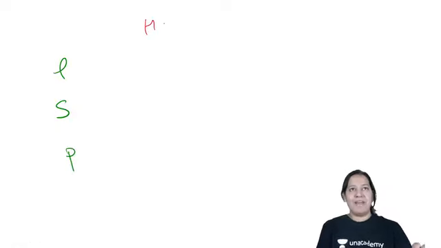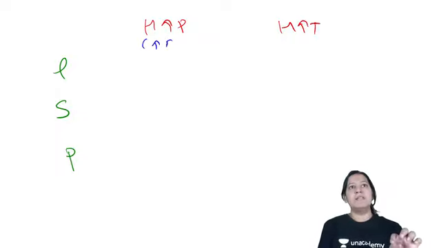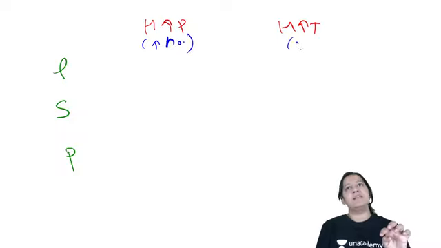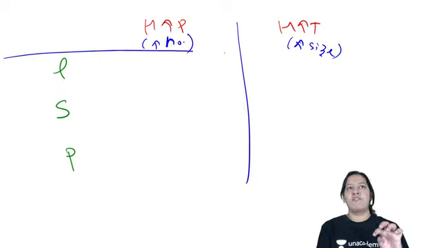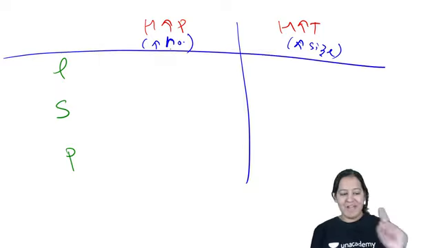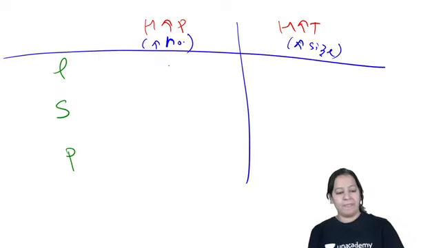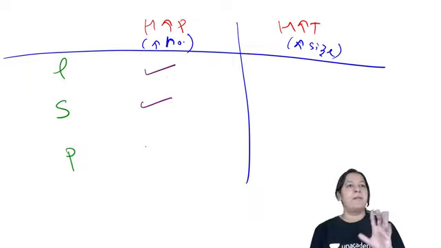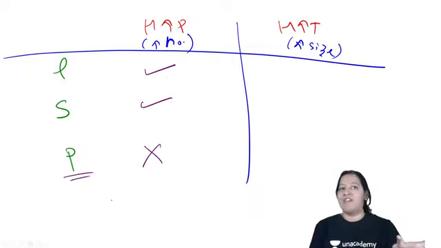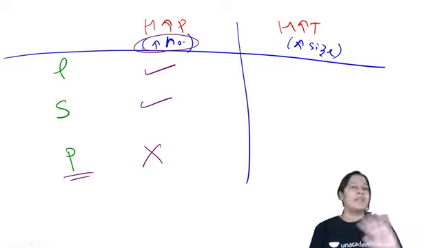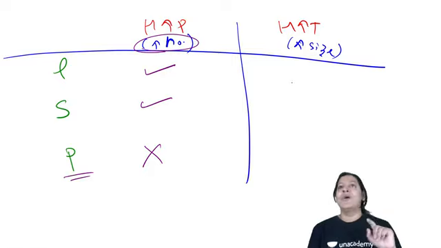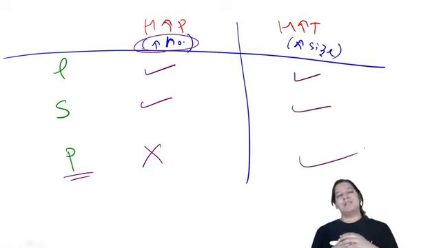Okay, hyperplasia and hypertrophy. Hyperplasia is increase in number, and hypertrophy is increase in size. We know. So which type of cell shows which type of adaptation? Hyperplasia is shown by labile and stable, but not permanent, because permanent cells cannot divide. So they cannot increase in number. They cannot do mitosis. But hypertrophy is shown by all. That is the difference.